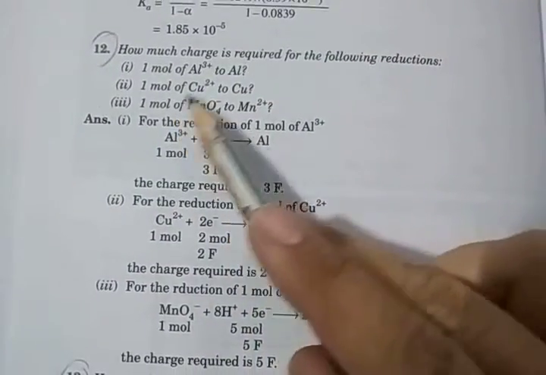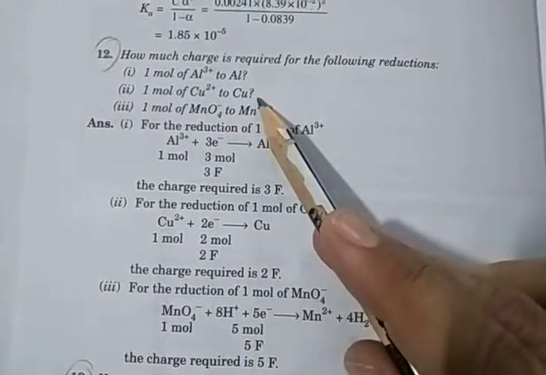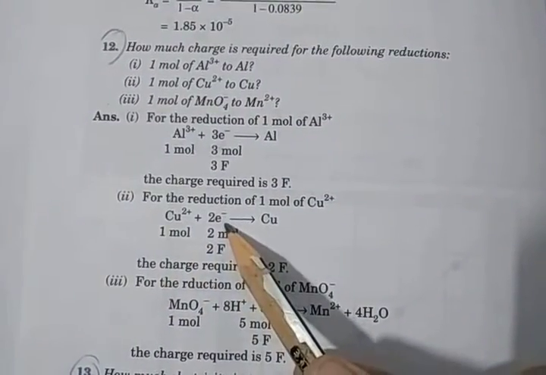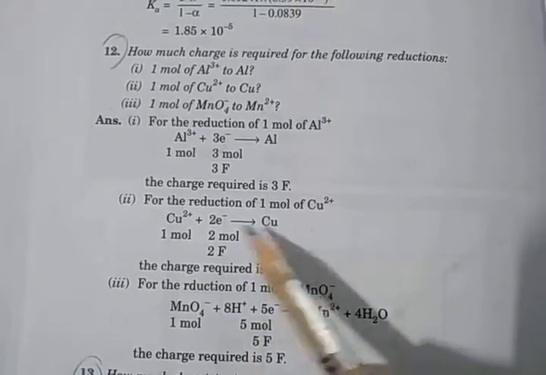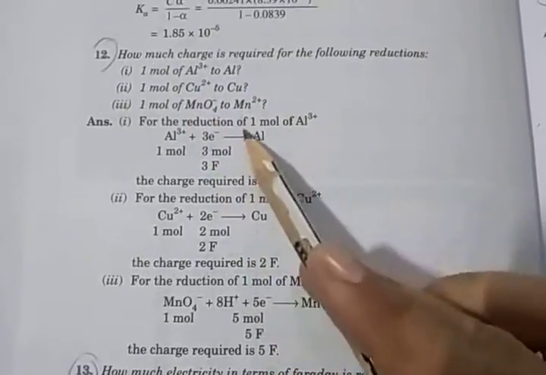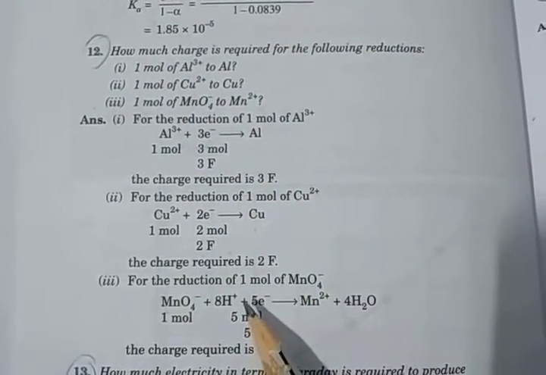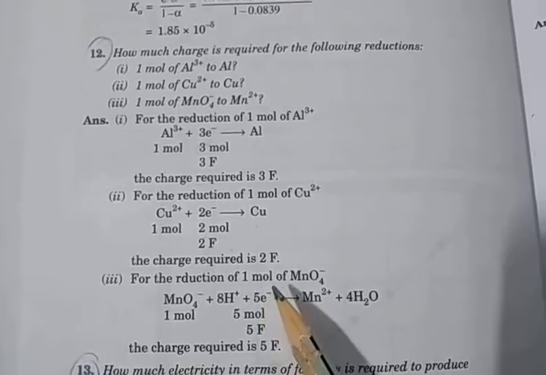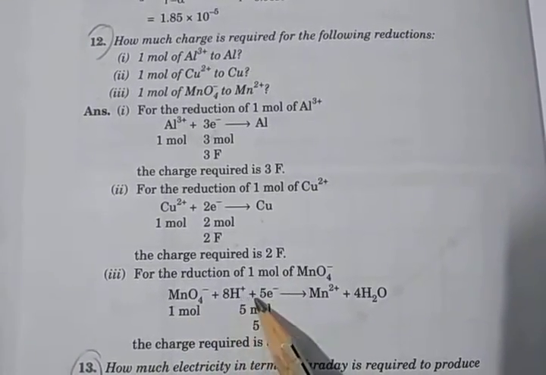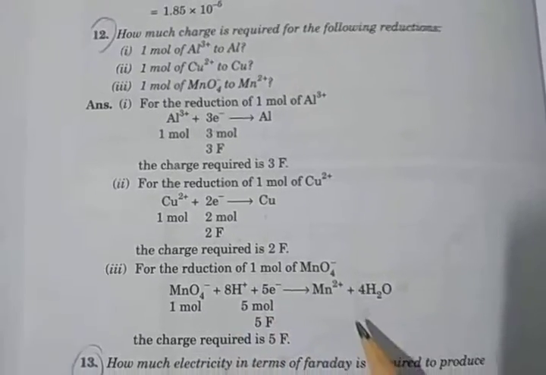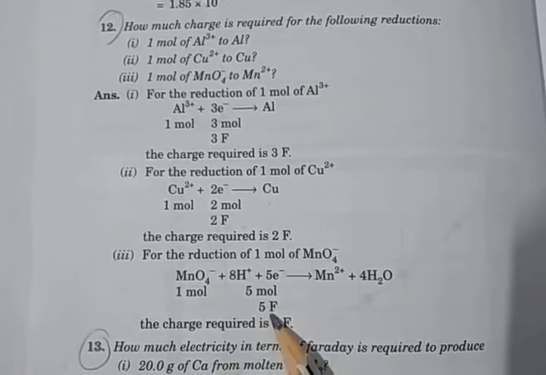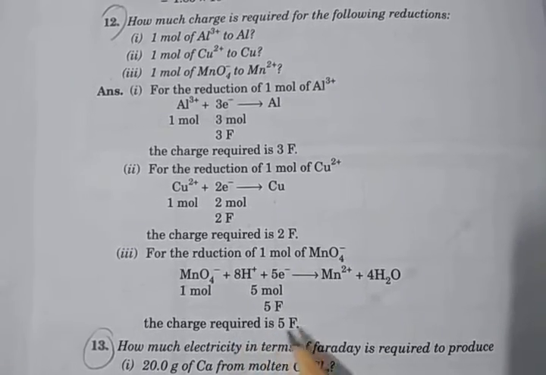Then 1 mole of copper plus 2 to copper. For the reduction of 1 mole of copper plus 2, gaining of 2 electron converts it into copper. So 2 electron means 2 mole, so 2 Faraday. Then third, 1 mole of MnO4 minus, the permanganate ion, to manganese. So MnO4 minus gains 5 electron and 8H plus, converting into Mn2 plus and 4H2O. So 5 electron means 5 mole, so 5 Faraday. The charge required is 5 Faraday.